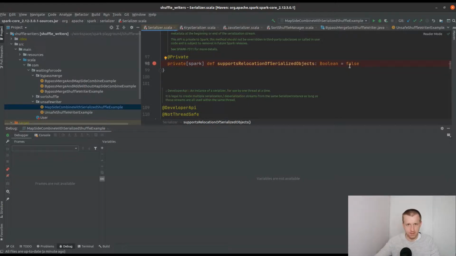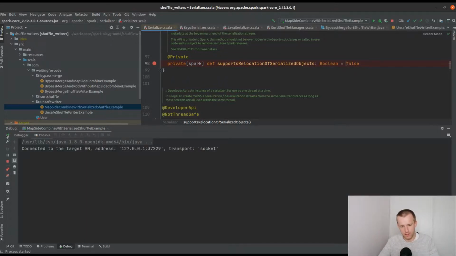Kryo serializer supports it from time to time, depending on one configuration property. But anyway, let's run the code.